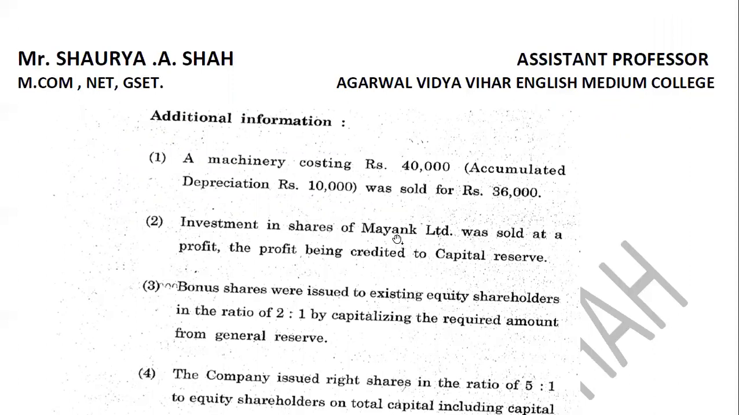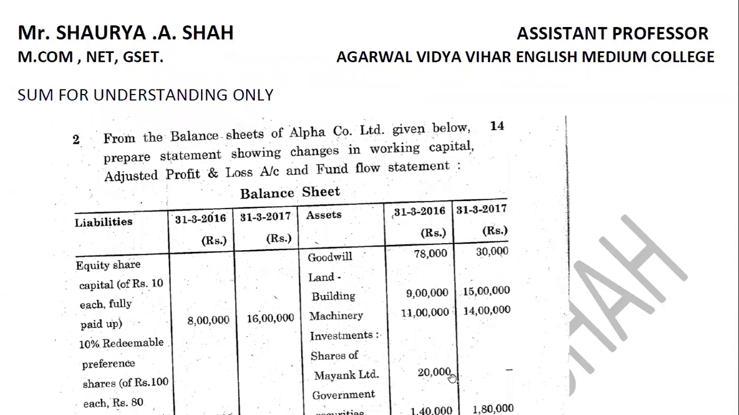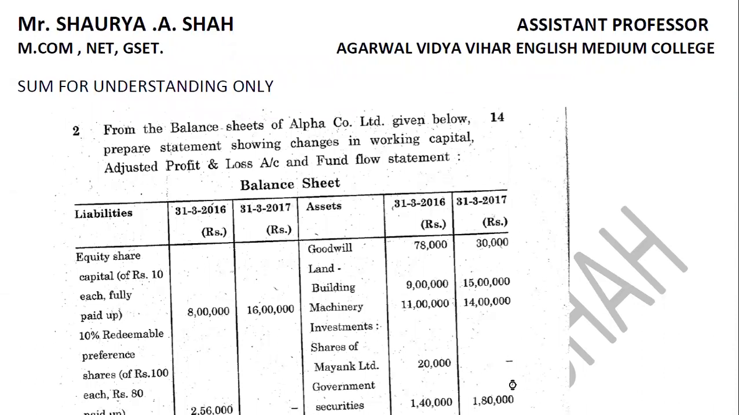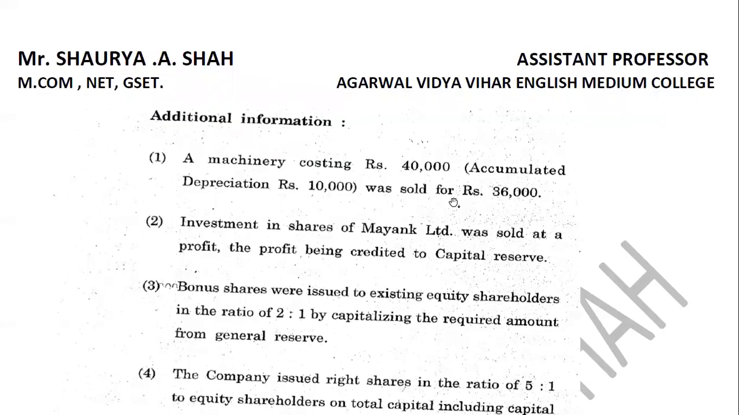Investment in shares of Mayank Limited was sold at a profit. The profit being credited to capital reserve. Now students, you are not knowing how much investments you have sold, right? How much, again, investment 20,000 you have sold, but at how much profit you are not knowing. They are saying the profit is credited to capital reserve, means 10,000 to 20,000 it became. So primarily I come to know that 10,000 difference is the profit on sale of shares, right? So shares may be sold at 30,000. We are not sure, but when we'll prepare the account, we'll come to know.